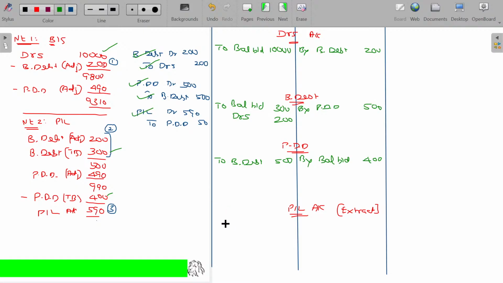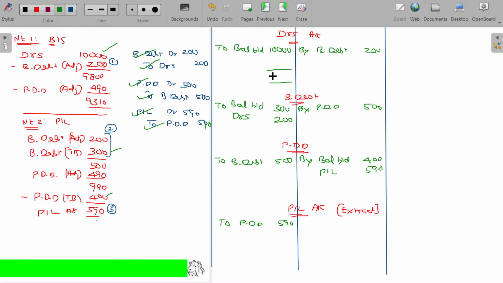In P&L account to PDD, the value being 590. In PDD by P&L account, 590.